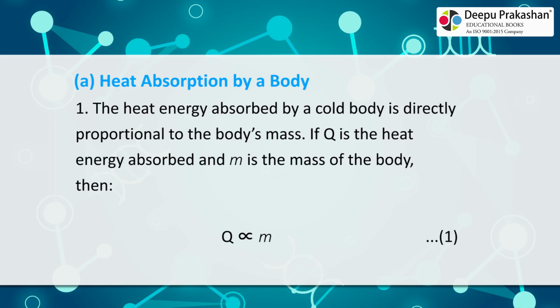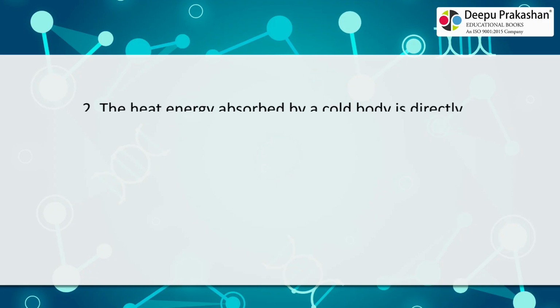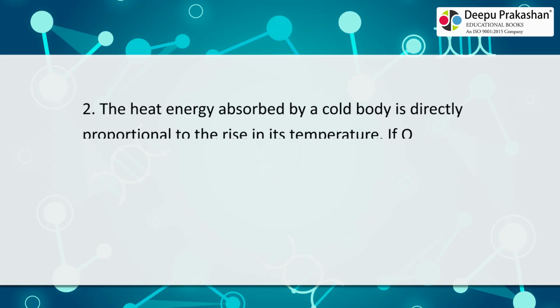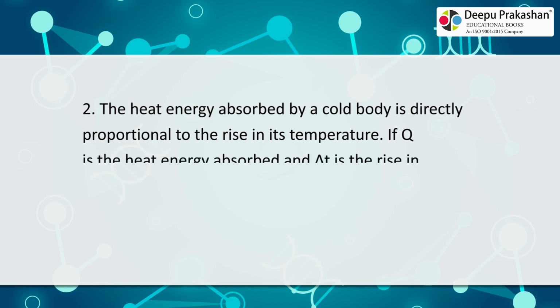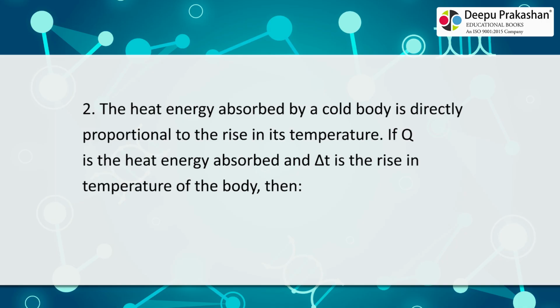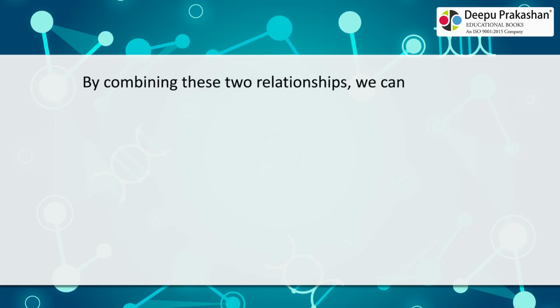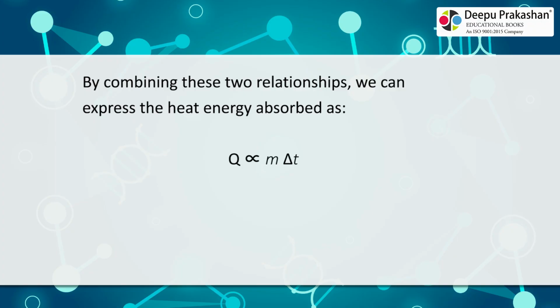2. The heat energy absorbed by a cold body is directly proportional to the rise in its temperature. If Q is the heat energy absorbed and delta T is the rise in temperature of the body, then Q is proportional to delta T. By combining these two relationships, we can express the heat energy absorbed as Q is proportional to m delta T.